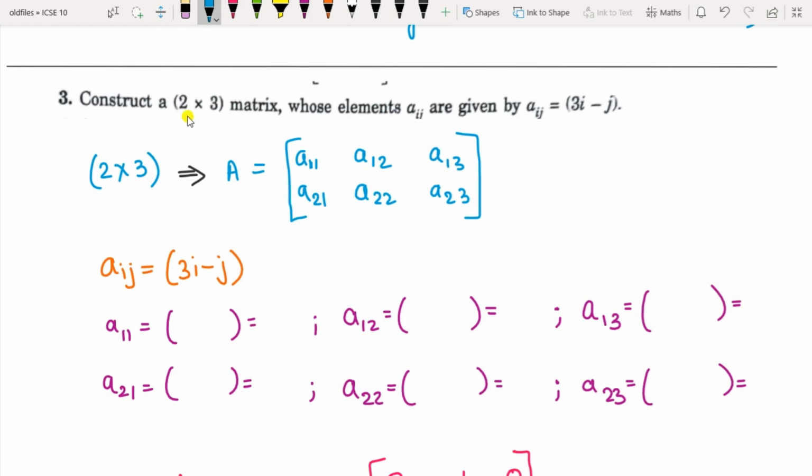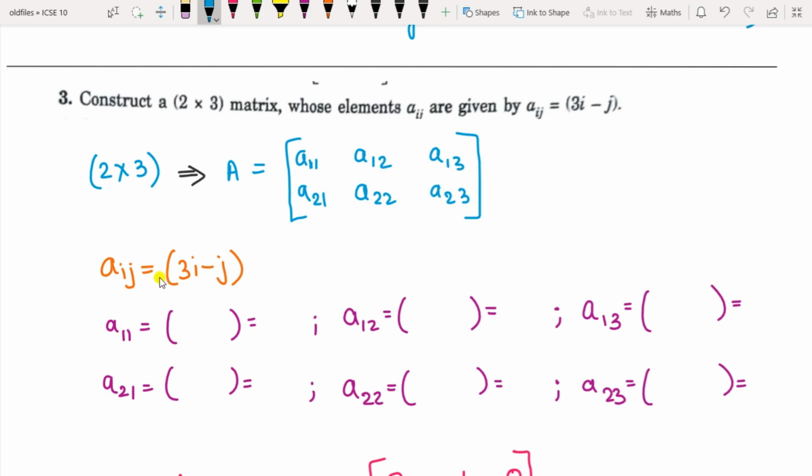Now you have to construct a matrix of 2 by 3 order whose elements aij are given by the equation aij equal to 3i minus j. So first of all, write a rough matrix here. It is of the order 2 by 3. So the elements will be: first row and first column is a11, first row and second column is a12, similarly a13. Then second row and first column is a21, second row and second column is a22, and a23. Okay, so these will be the elements.